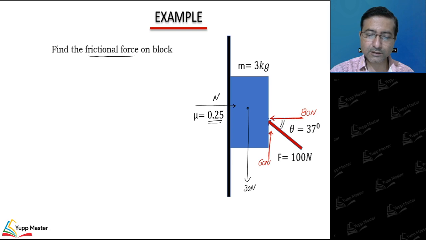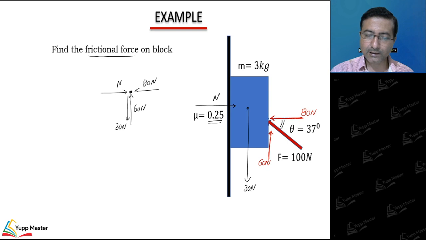So if I simplify the diagram, I can see normal this way, 80 Newton this way, 60 Newton this way, 30 Newton this way.